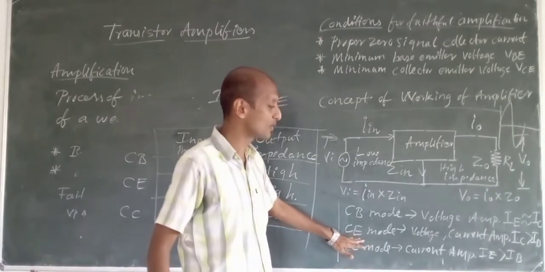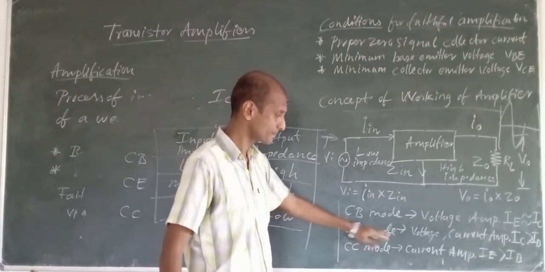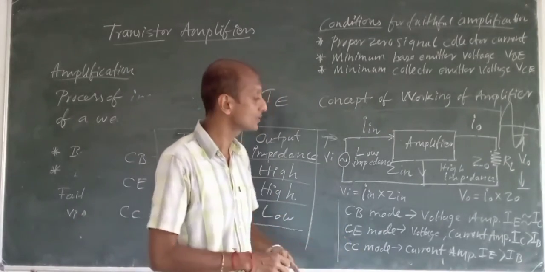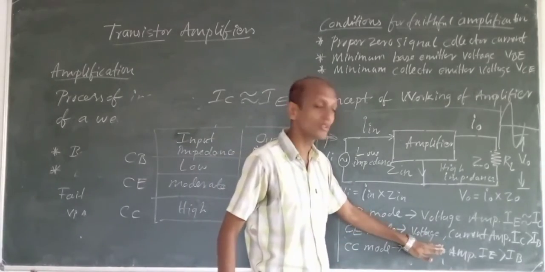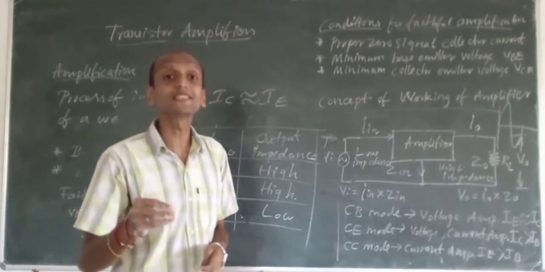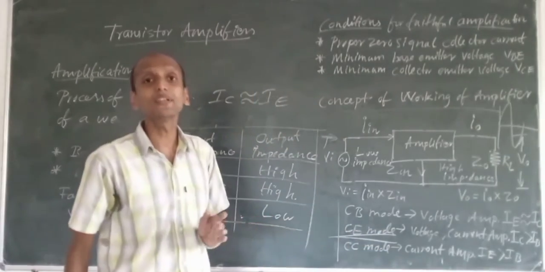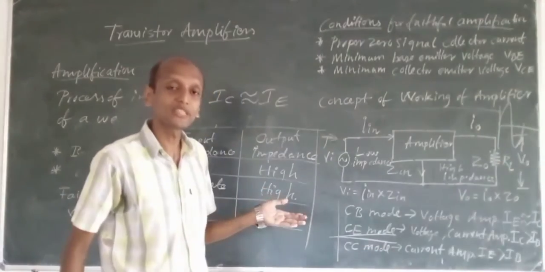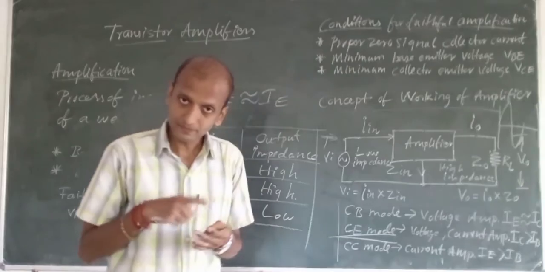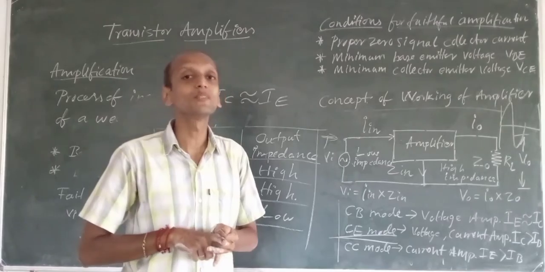Now coming to CE mode, common emitter configuration. If I use the transistor in common emitter configuration, I can use that amplifier as both a voltage amplifier and a current amplifier. Most of your transistor amplifier circuits will be in common emitter configuration only, because they can be used as voltage amplifiers, current amplifiers, and also as power amplifiers.